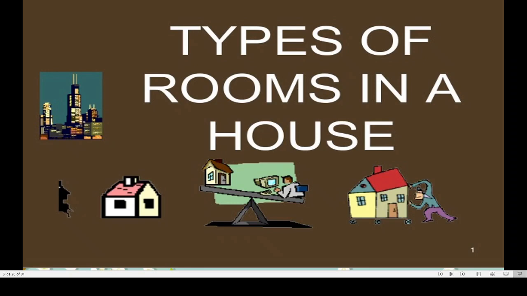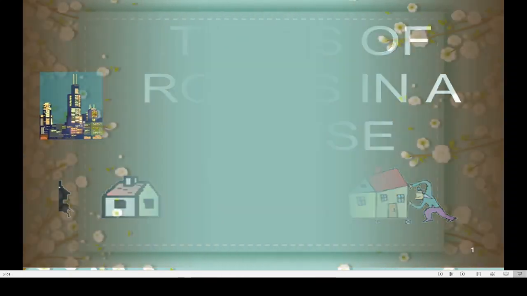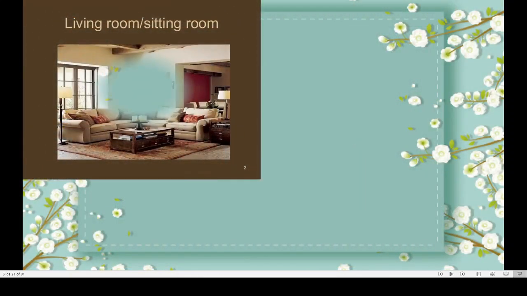Now we will move to types of rooms in a house. Some have small houses, some have big houses, and we have different rooms in our house, right? We will go through them. See, this is living room, or it is called as sitting room. When the guest comes, they sit here. Okay, this we can also call as hall. Hall of the house or living room.